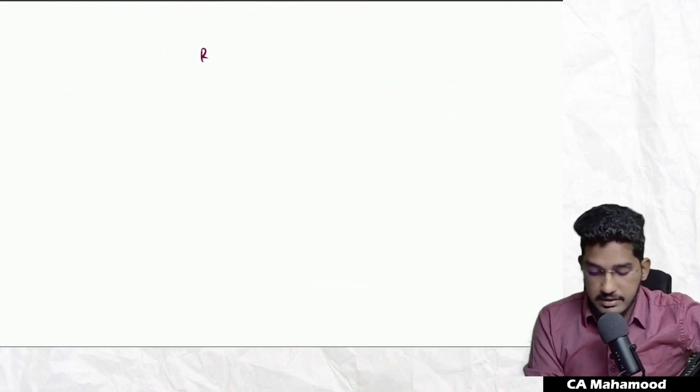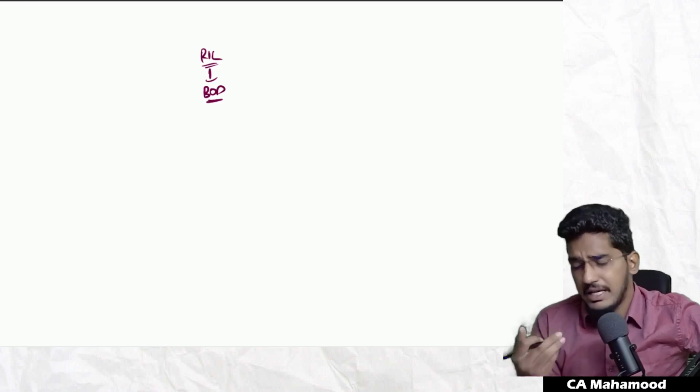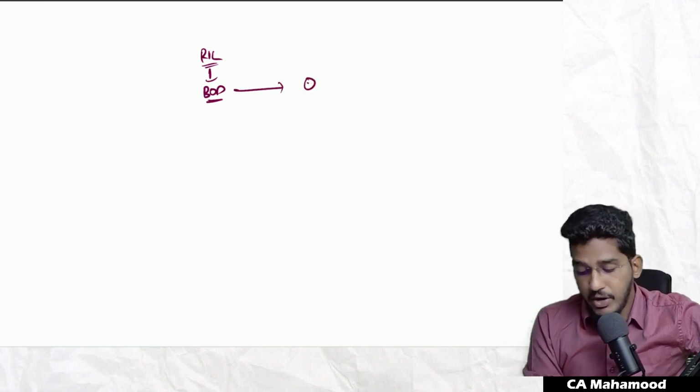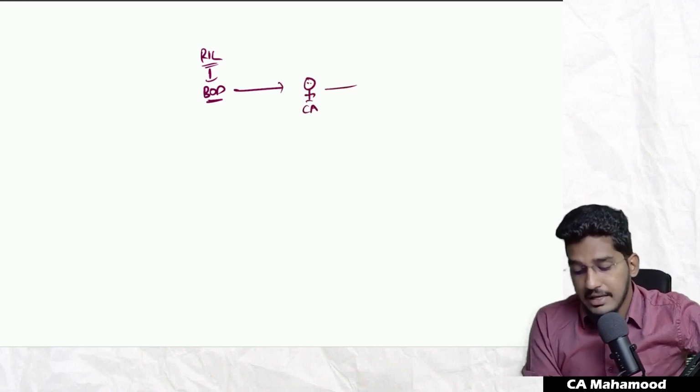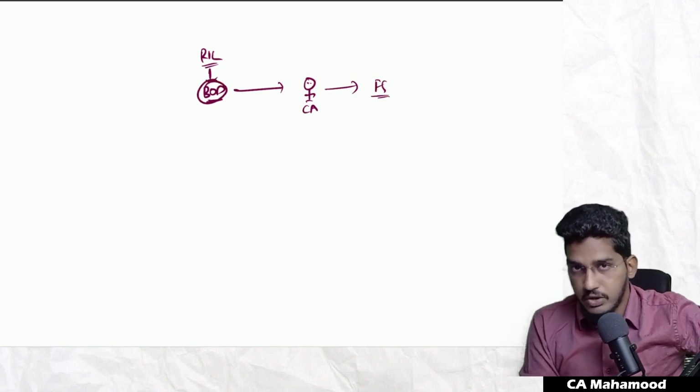Like, take for example, Reliance Industries Limited. Now the board of directors of the company, they are ultimately responsible for preparing financial statements. But as I have told you multiple times, the board of directors will not actually sit and prepare financial statements. They have appointed one chartered accountant and asked them to prepare the financial statements. Ultimate responsibility is with the board of directors.